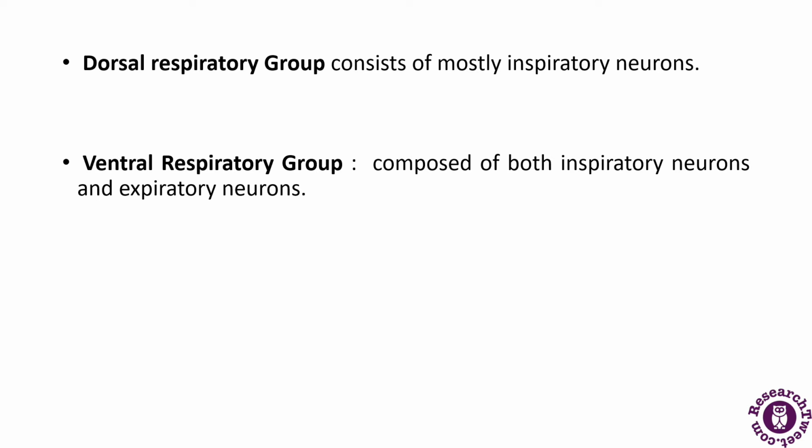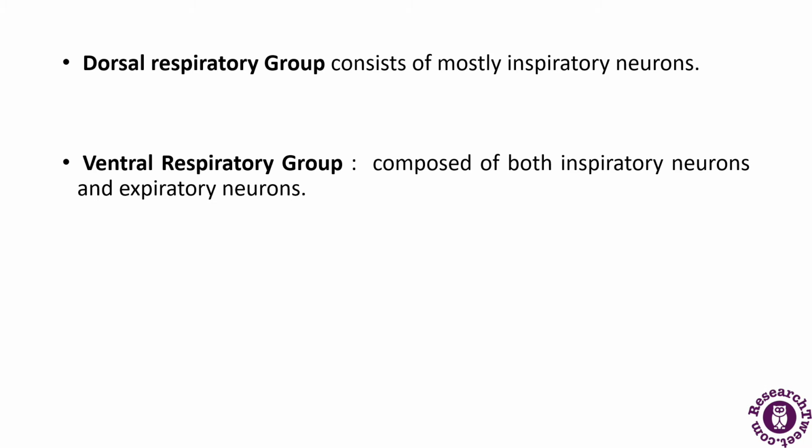So there is a nerve impulse generated in the inspiratory neurons, and they establish the basic rhythm of breathing. During quiet breathing, inspiration lasts for about 2 seconds and expiration lasts for about 3 seconds. At the end of the 2 seconds, the inspiratory neurons become inactive and the nerve impulses cease. So this is the dorsal respiratory group.